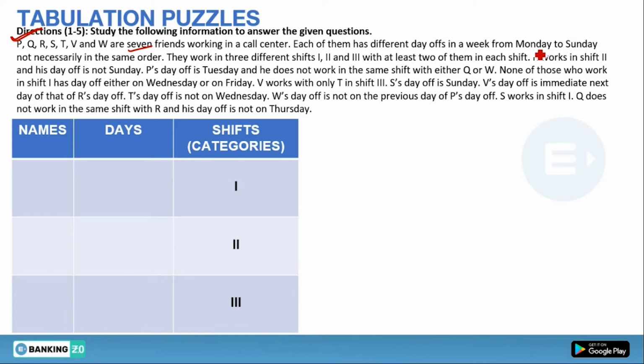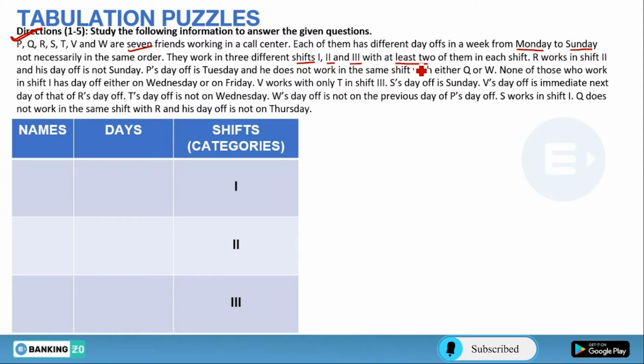So in the question we have 7 friends, and they have different days off in a week starting from Monday and ending on Sunday, and each friend works in different shifts. We have 3 shifts, shift 1, shift 2 and shift 3, and the condition is that at least 2 must be there in every shift. So we have 7 friends and we have to divide them into these 3 shifts so that the at least 2 condition is satisfied.